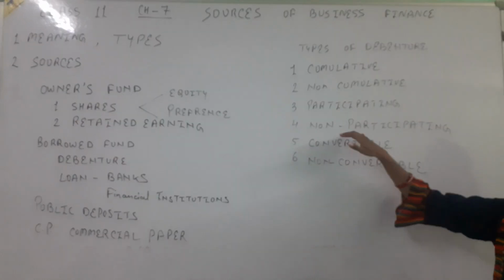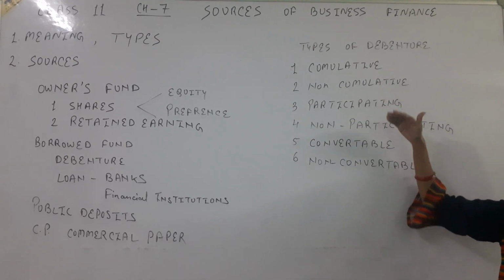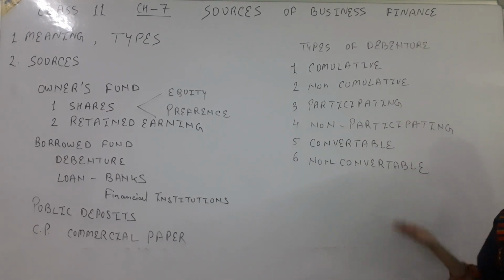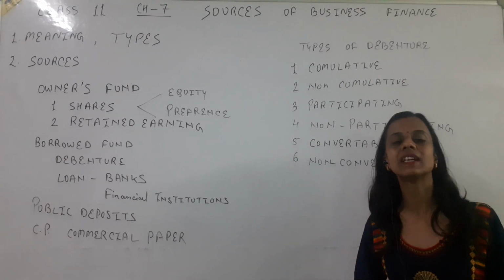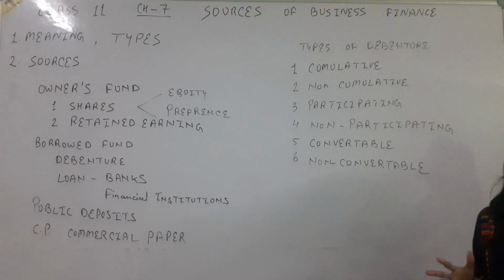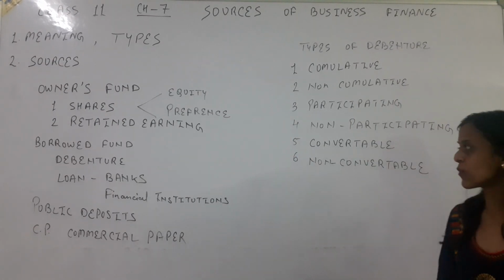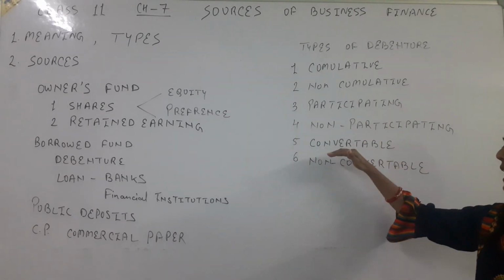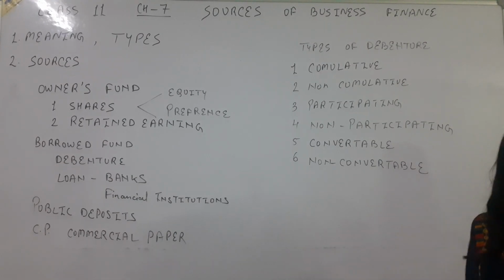Next we have non-participating. As the name suggests, it is just the opposite. It means they will just get their fixed rate of interest and after that they cannot claim the surplus profit.